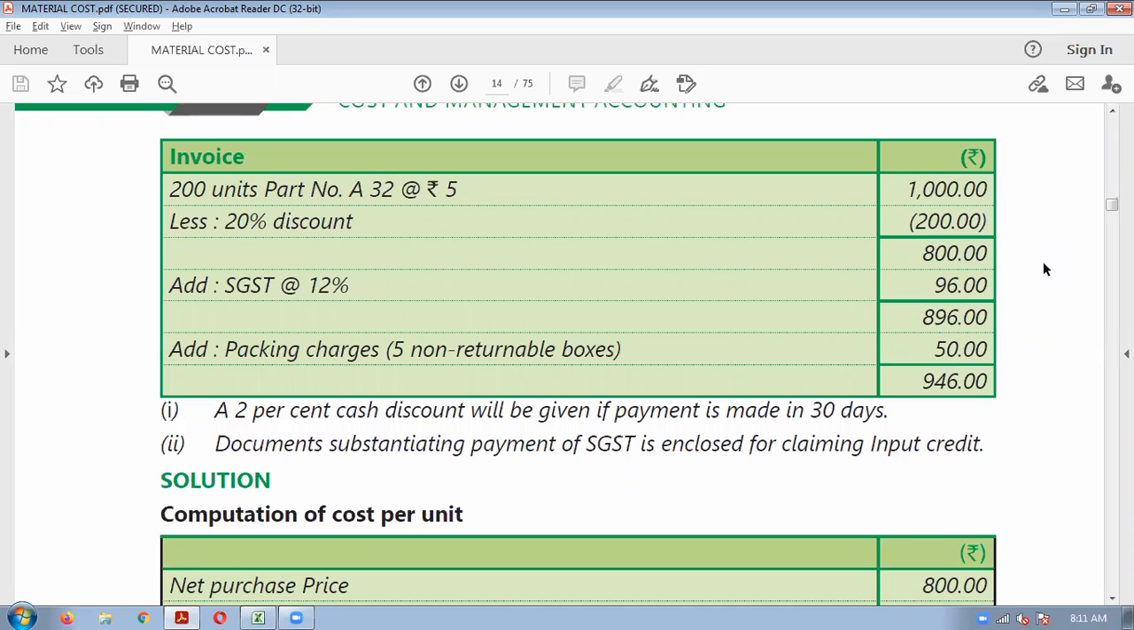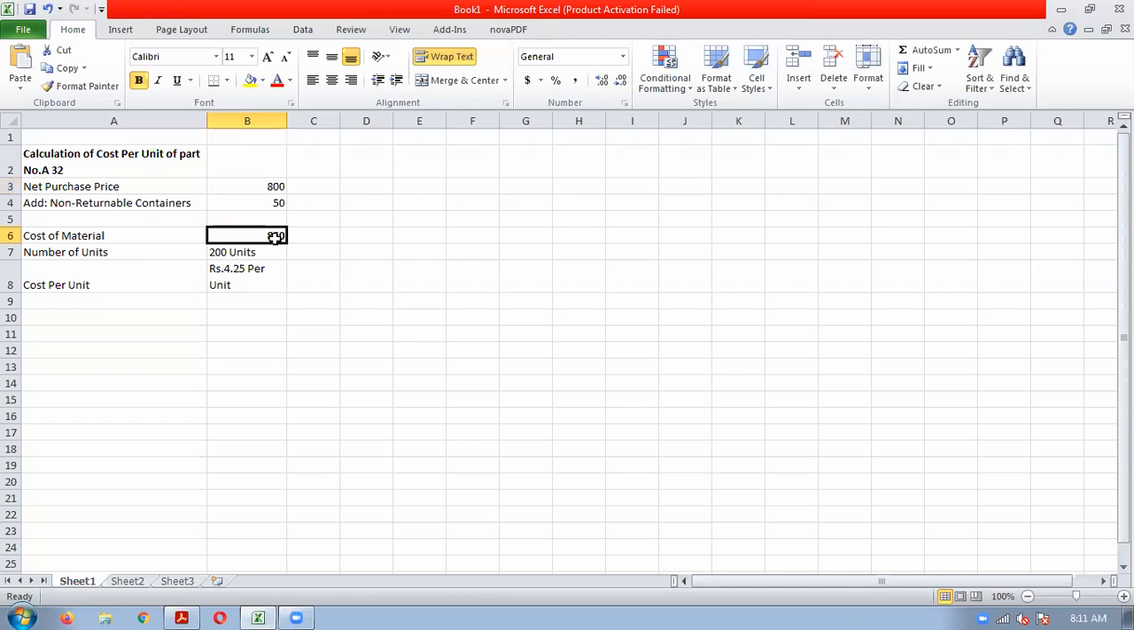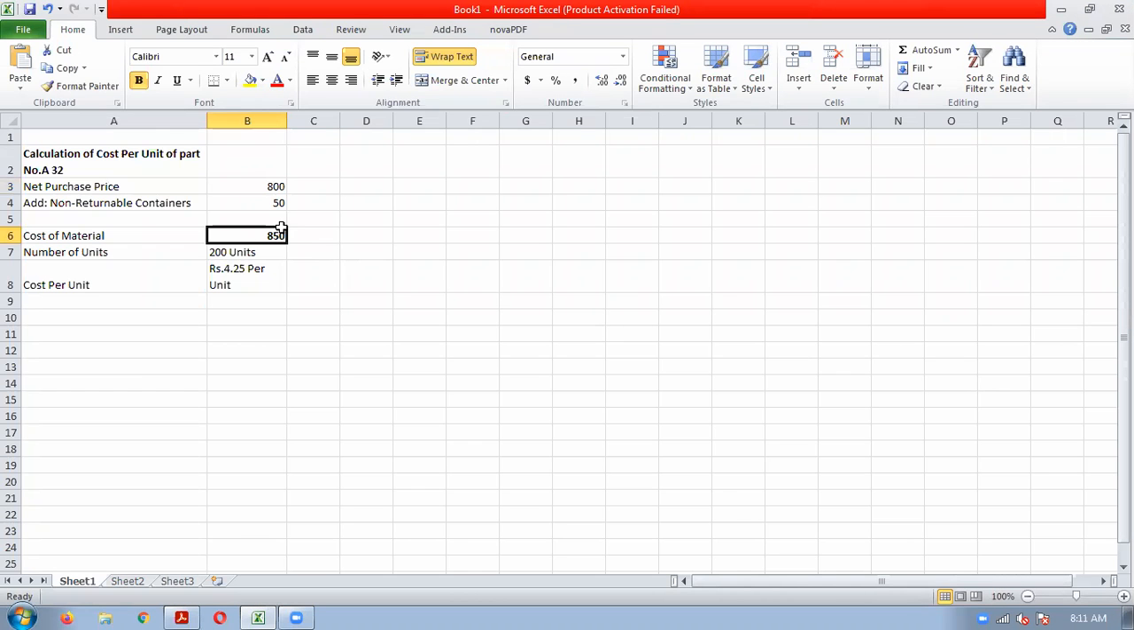Okay. So like that, you have to see which cost you have to add, which cost you have to ignore and which cost you have to reduce. By applying those principles, the treatment of different costs, we can calculate the cost of material for our costing purpose. But for paying the supplier, you will have to pay 946 rupees only. This is for our costing purpose, that we will say the material cost is 850 for recording it in the cost ledger, material ledger or store ledger, etc. Okay, clear?